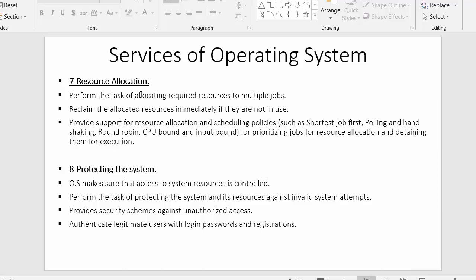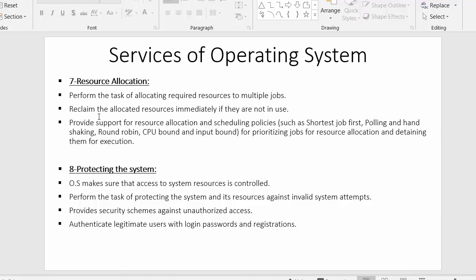In that case, operating system has to decide to which job this particular resource has to be allocated. So operating system here performs the task of allocating the required resource to any of the jobs.